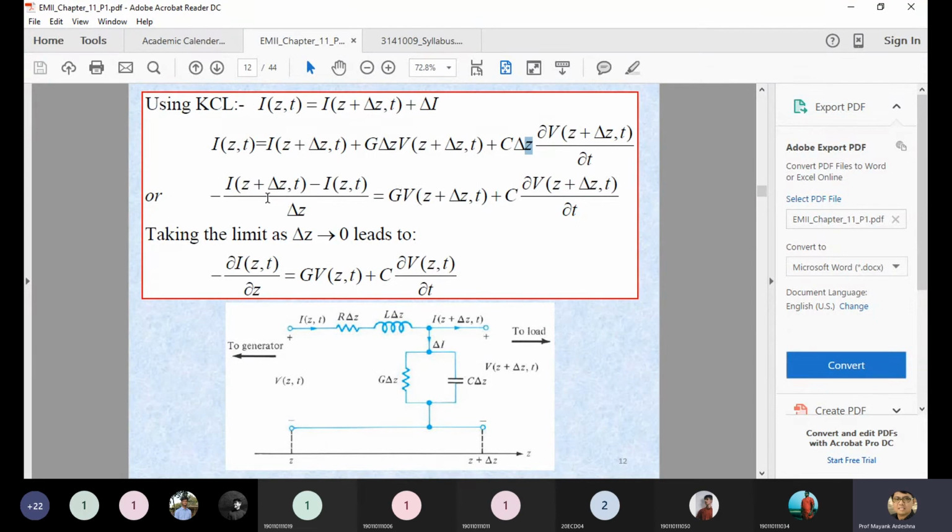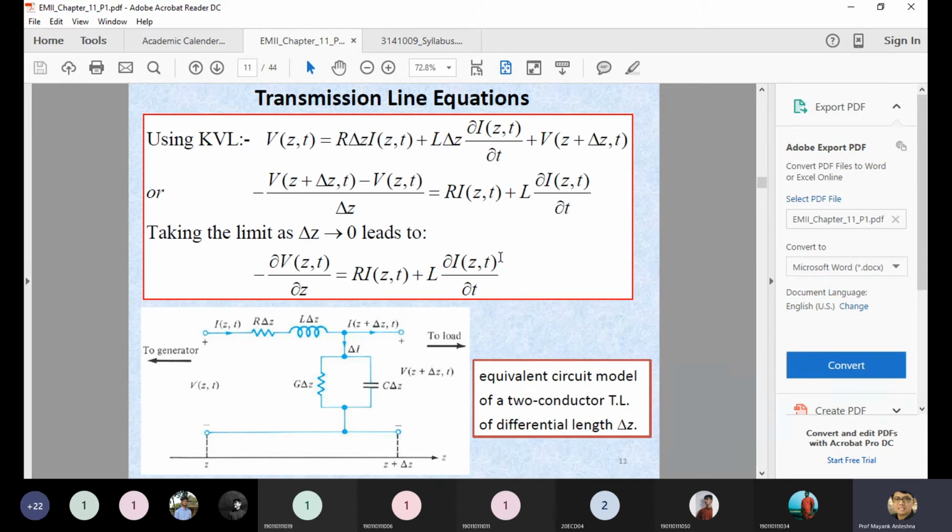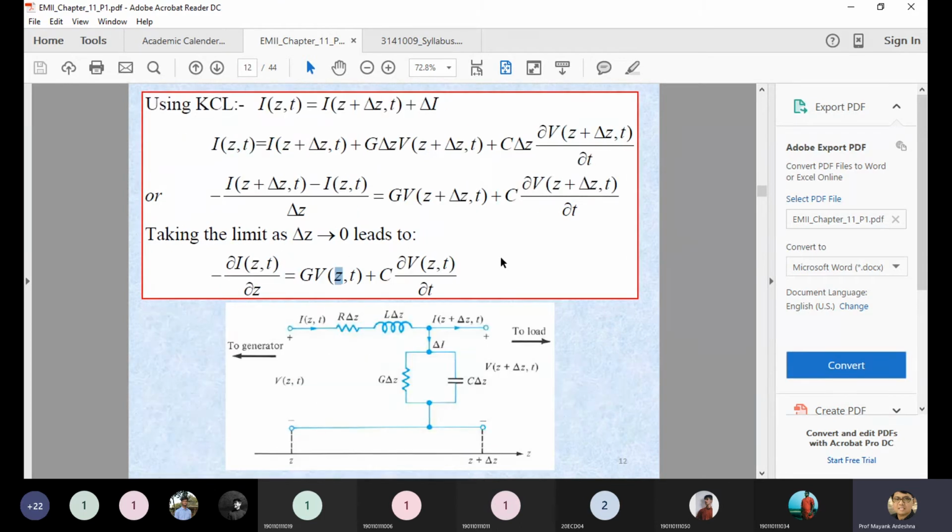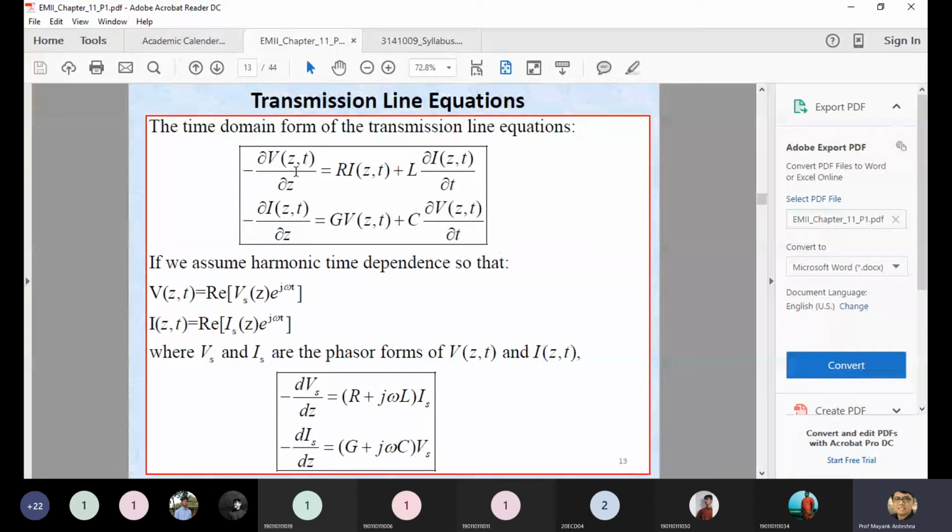So this is nothing but a differential current in terms of del by del Z equal to, you are getting the right hand side equation, which is nothing but GV(Z,T) plus C del V(Z) upon del T. So these two equations, first one is this one and second is this one. This is called the voltage as well as the current of this particular transmission line. So finally we are mentioning this equation over here.